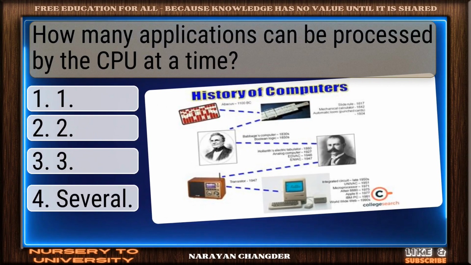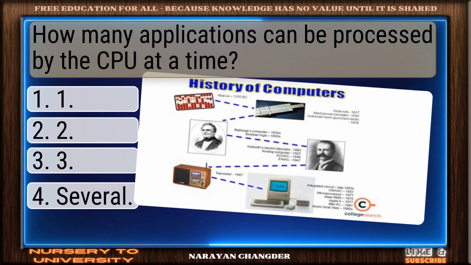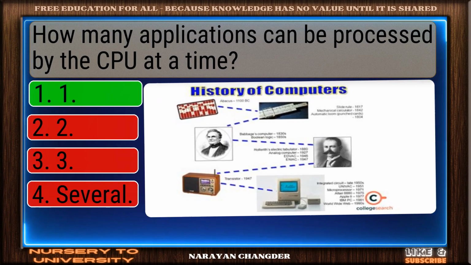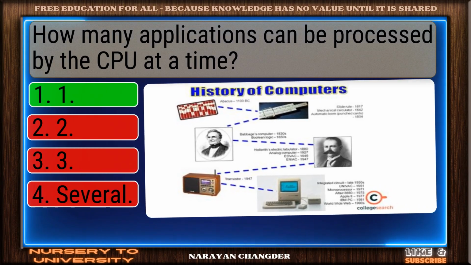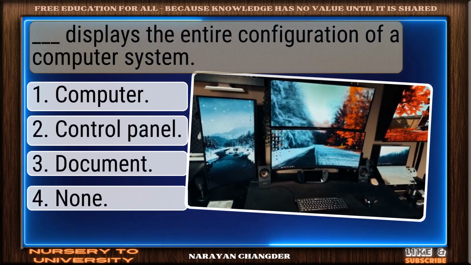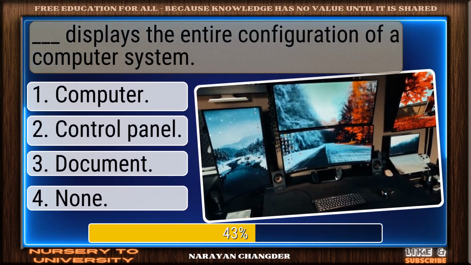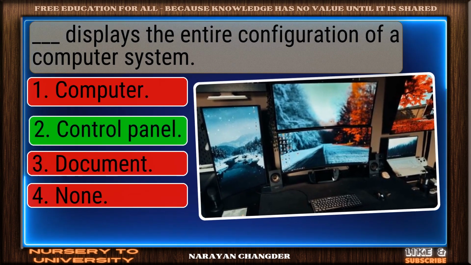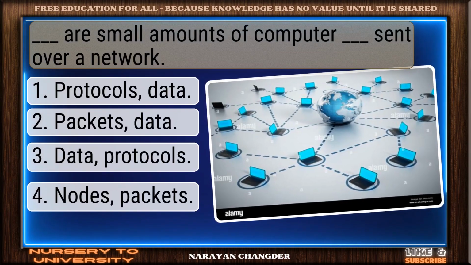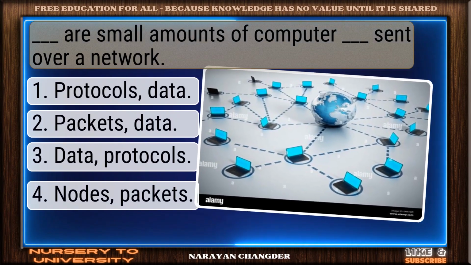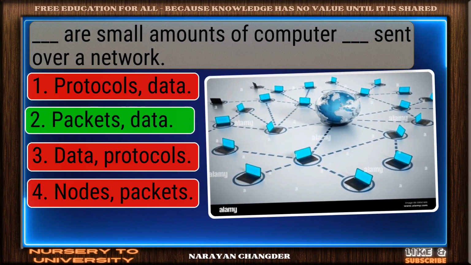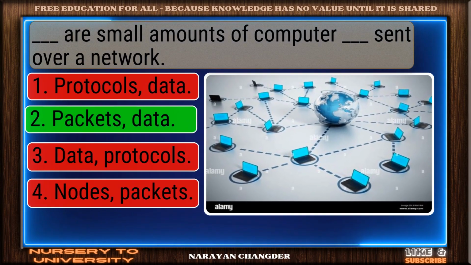How many applications can be processed by the CPU at a time? Nicely done. 1 is solid. Dash displays the entire configuration of a computer system. You're right. Control panel is correct. Dash are small amounts of computer dash sent over a network. Well done. Packets data is right.